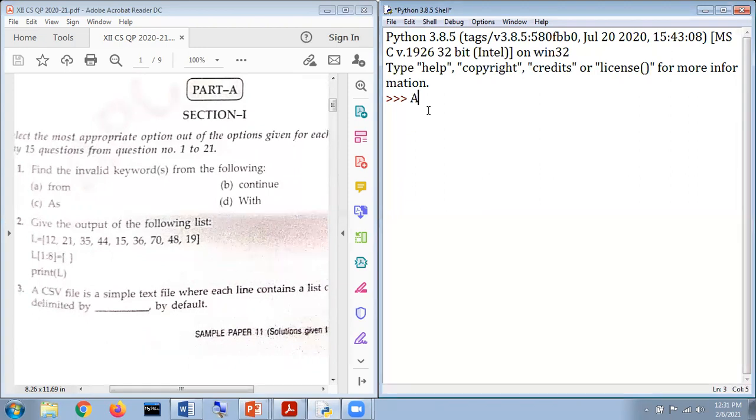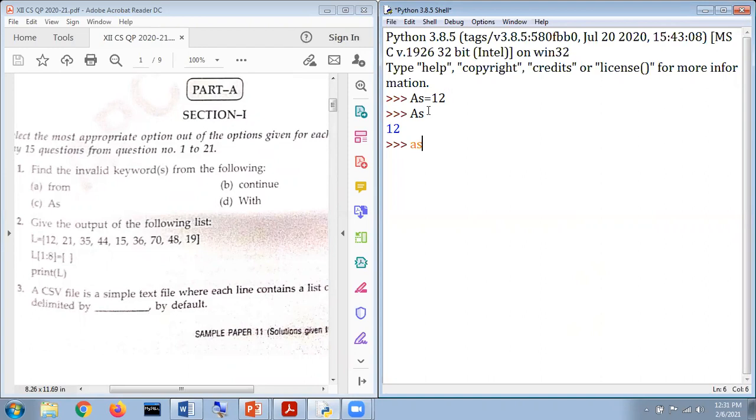Here, what we have done is mention As with an uppercase character, to be considered as a variable name, and if we type it, it says yes, this is a variable. But when we type it in lowercase as, it says that this one is a keyword.